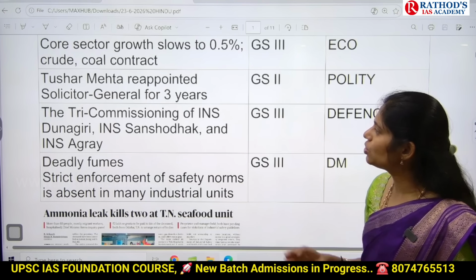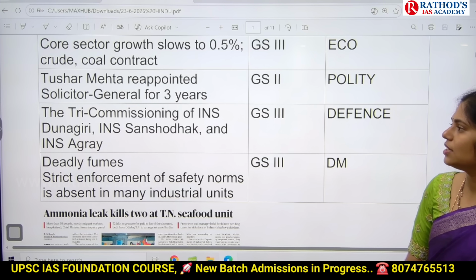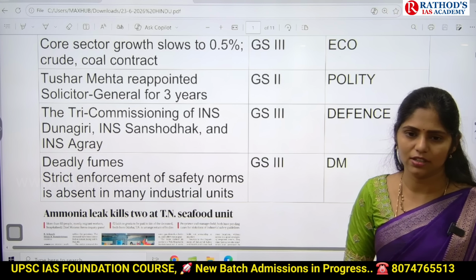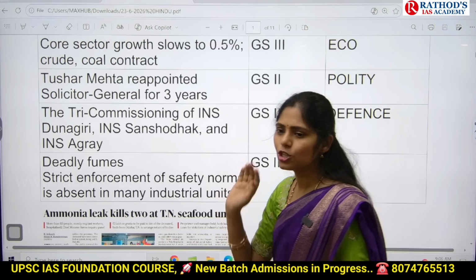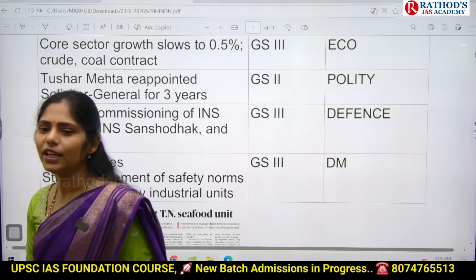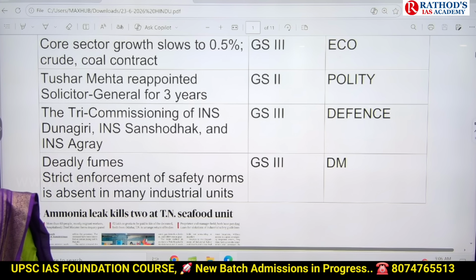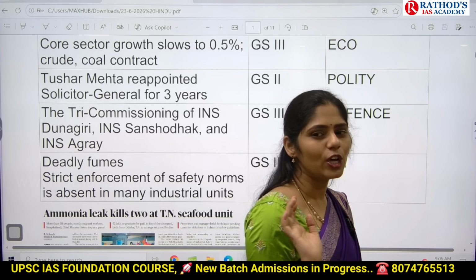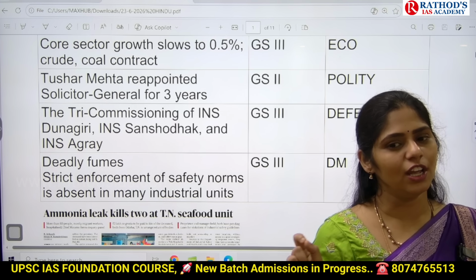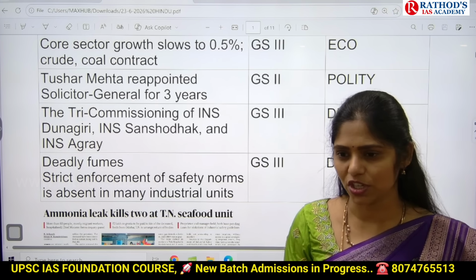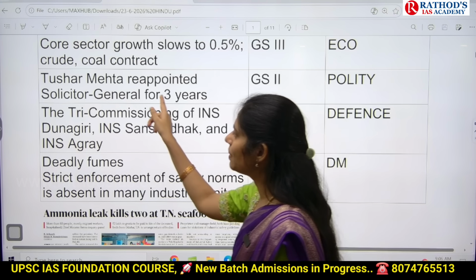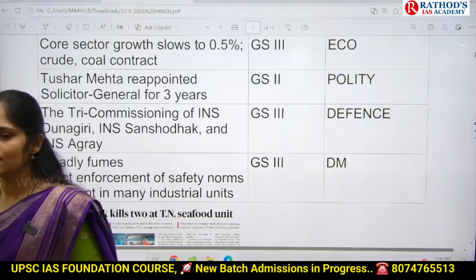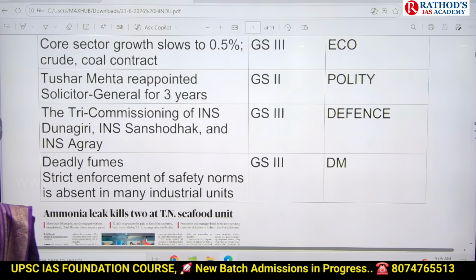And the next topic is Tushar Mehta reappointed Solicitor General for 3 years. So the keyword here is Solicitor General. In your polity, I think you might have heard about Attorney General. Here there is one more term called Solicitor General. On the Solicitor General, in 2019 UPSC gave a prelims based question. So here you have to know some basic facts related to the Solicitor General, and it is important from polity, GS paper 2.